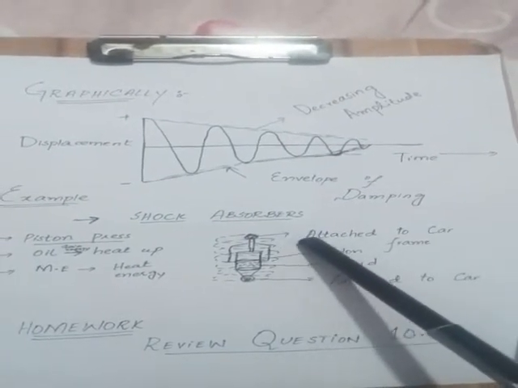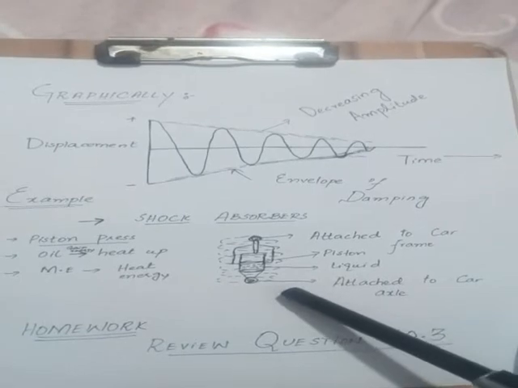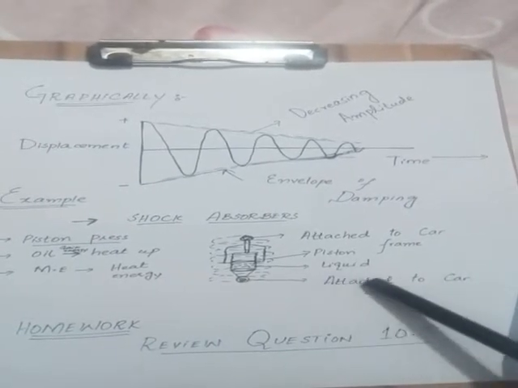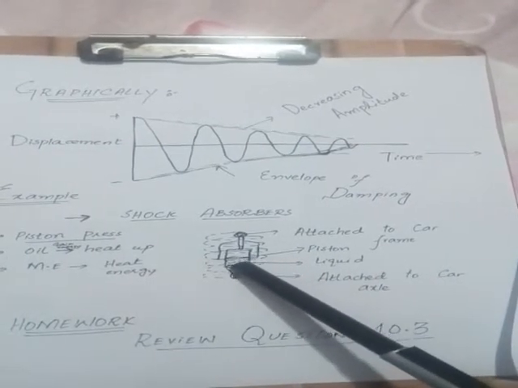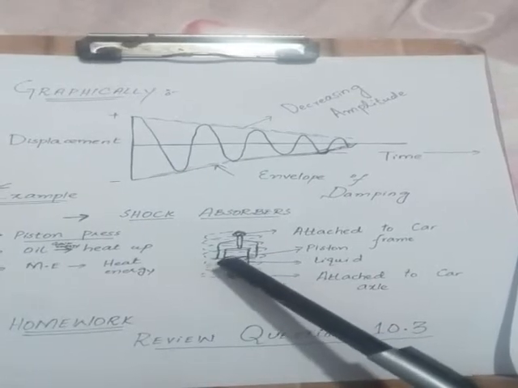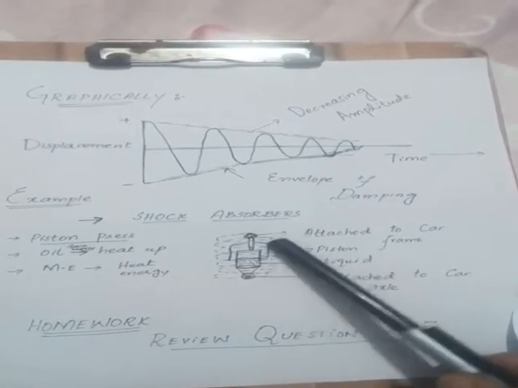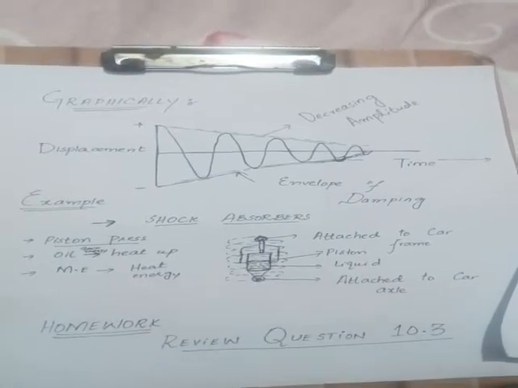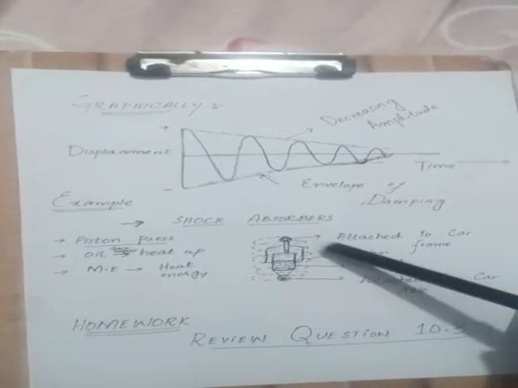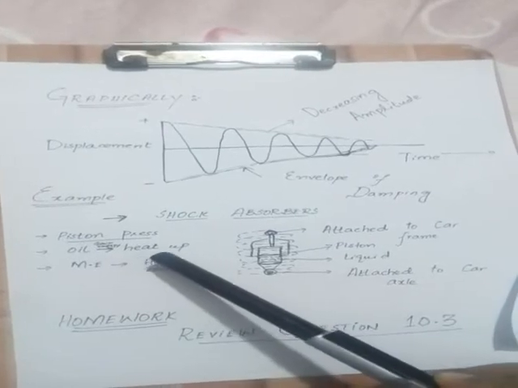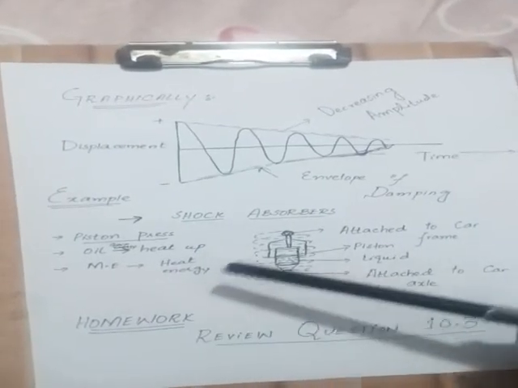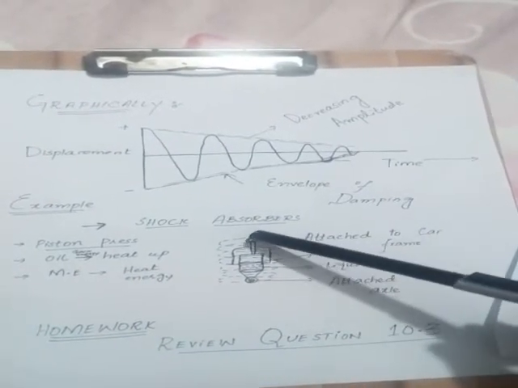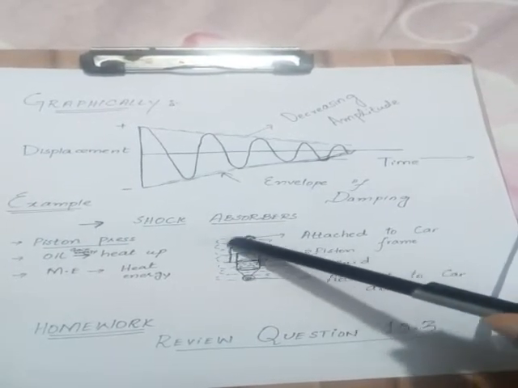The upper part of the shock absorber is attached to the car, and the lower part of the shock absorber is attached to the axle. Here is the piston, and there is a liquid in the piston. When the piston is pressed, it applies pressure on the liquid, and the mechanical energy of the piston is converted into heat energy as the oil gains energy and heats up. When we travel on a bumpy road, in the dotted line I have mentioned the springs.